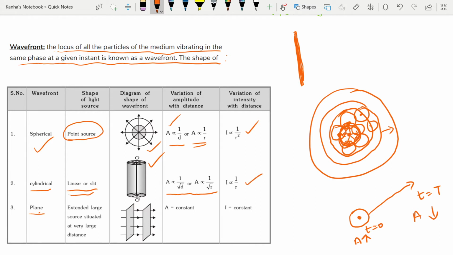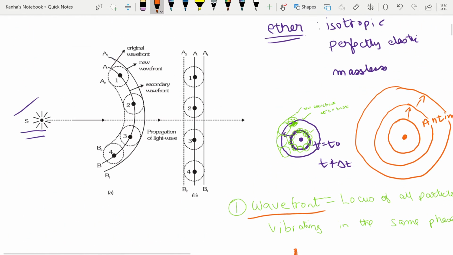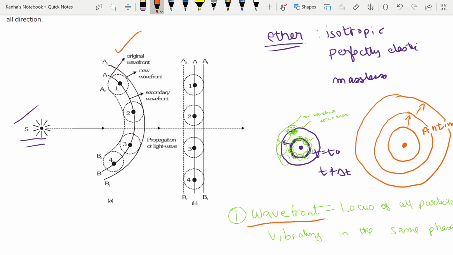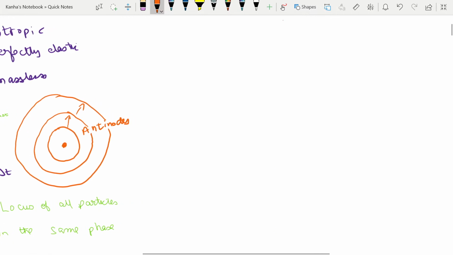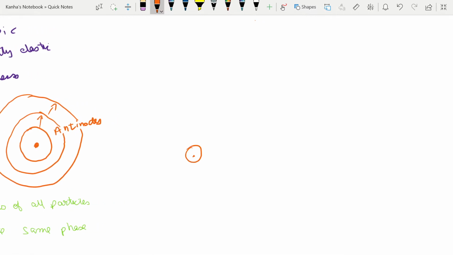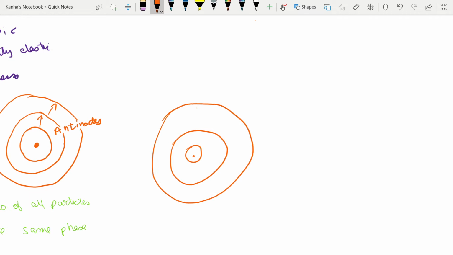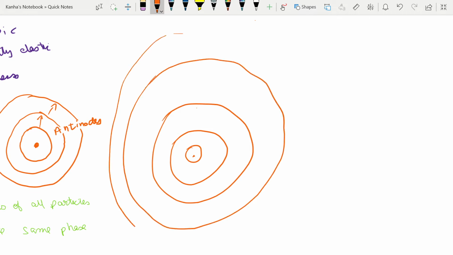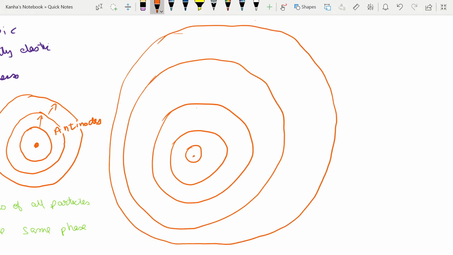Similarly, you have the plane wavefronts. This is due to an extended large source situated at a very large distance. How does this come into the picture? You have these spherical wavefronts due to this point source S. If I keep on increasing the distance, at a very large distance the sphere will be so large that we will only be able to experience something in this range.